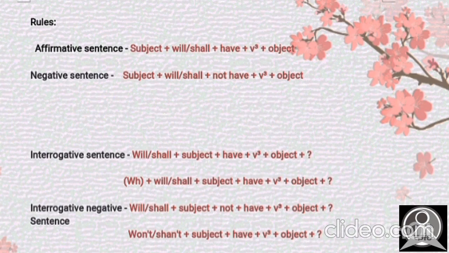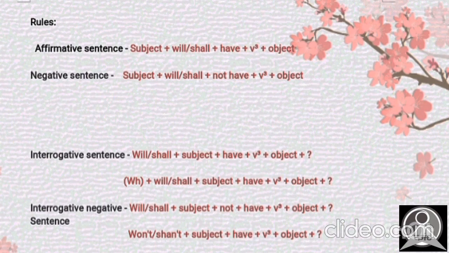For the interrogative, here we use will or shall at the first, then subject, have, verb's third form, object, and the question mark. The second rule says there has to be a WH word first, then the helping verb will or shall, then subject, have, verb's third form, object, and question mark. There is a difference: when we are going to get an explanation in the answer, only then we use the WH rule, this second rule. And when we are going to get yes or no in our answer, only then we use the helping verb, will or shall, at the very beginning of the sentence. I hope this is clear.